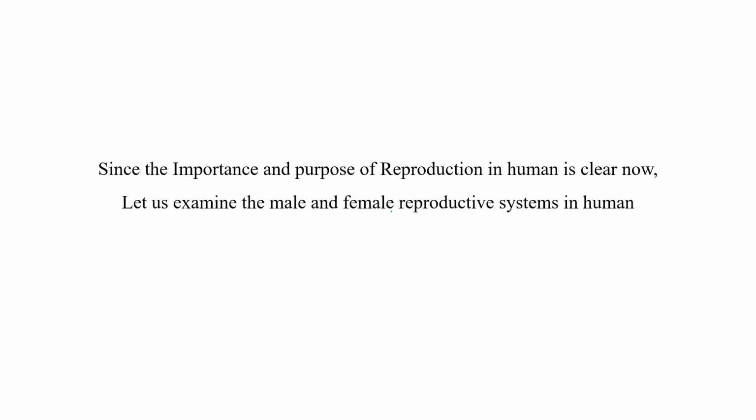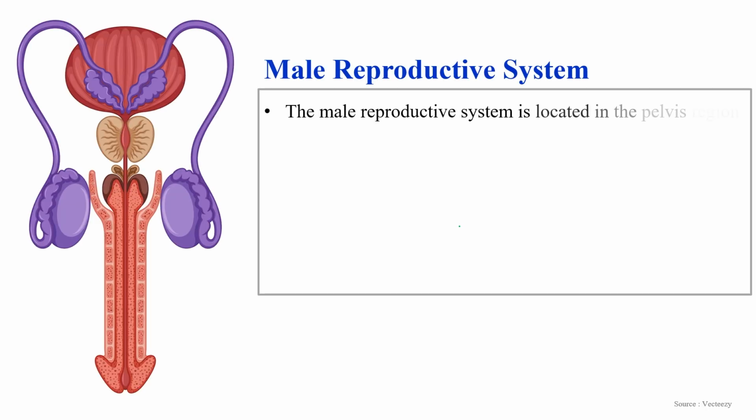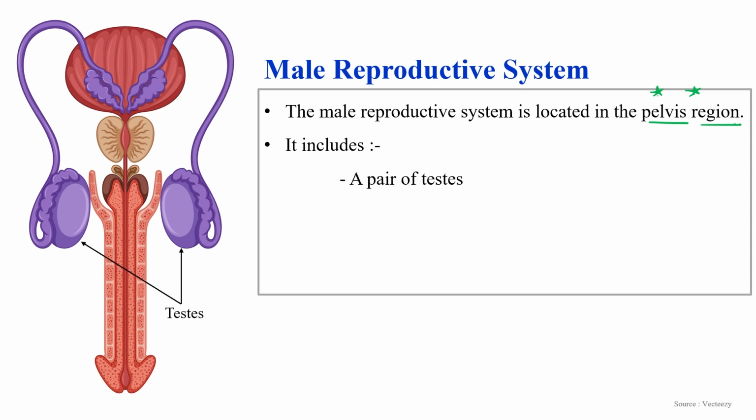So let us examine both systems, the male reproductive system and the female reproductive system. First, we are going to discuss the male reproductive system. The male reproductive system is located in the pelvis region. This is a general structure of the male reproductive system. It includes a pair of testes. These are the testes, purple, oval shaped.